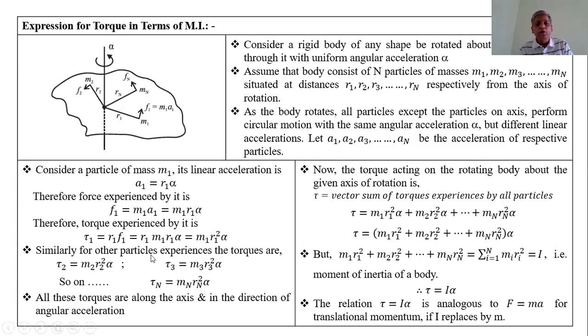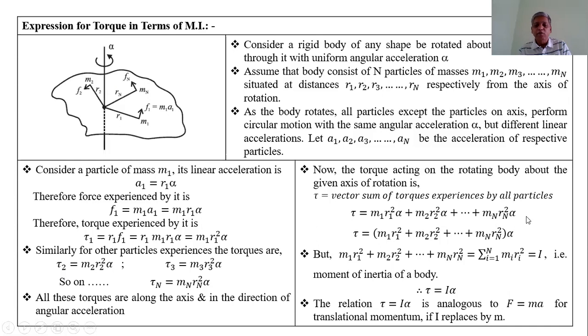So, the total torque acting on this body is equal to the vector sum of the torques experienced by all the particles. Therefore, the net torque τ acting on the body is equal to m1 r1 square alpha, the torque acting on the first particle, plus m2 r2 square alpha, the torque acting on the second particle, plus so on, plus mn rn square alpha, the torque acting on the nth particle.